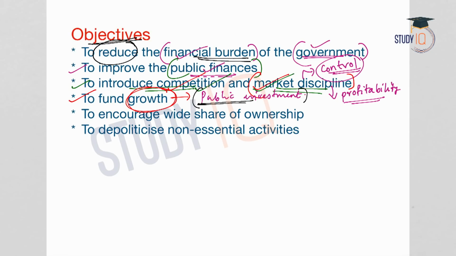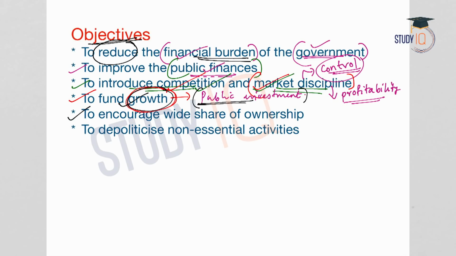So, from where will the government get funds? The government has limited resources to fund those public expenditures. So, now by disinvesting from the PSUs, the government will get funds for making investments in public expenditure, or those expenditures that will enhance the economic growth of the economy.